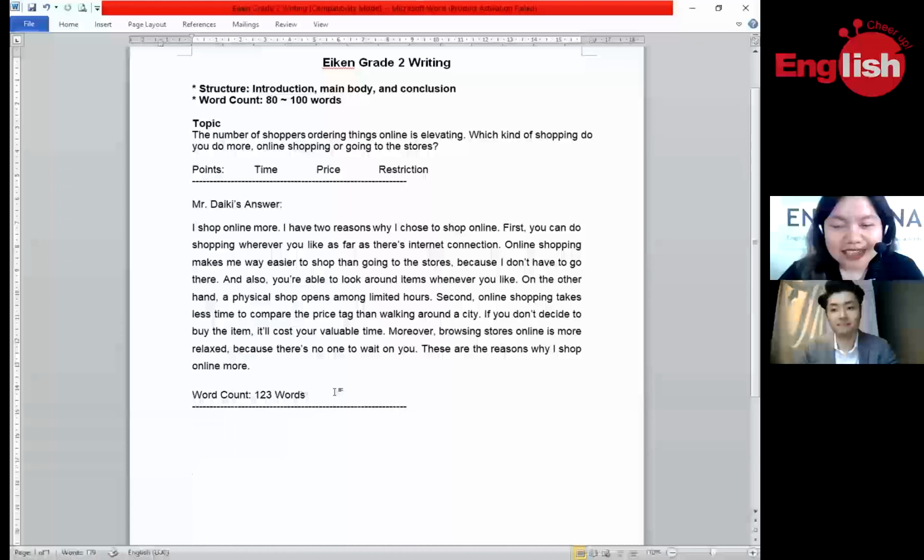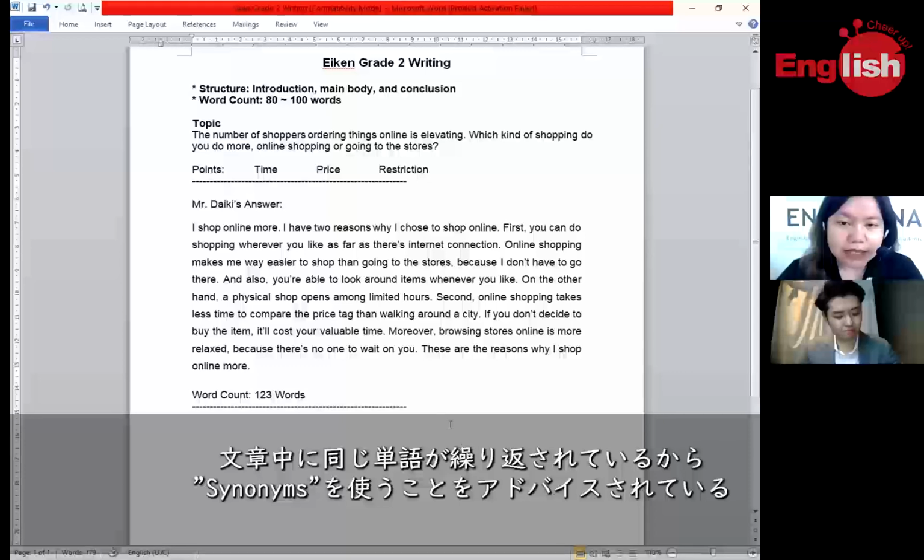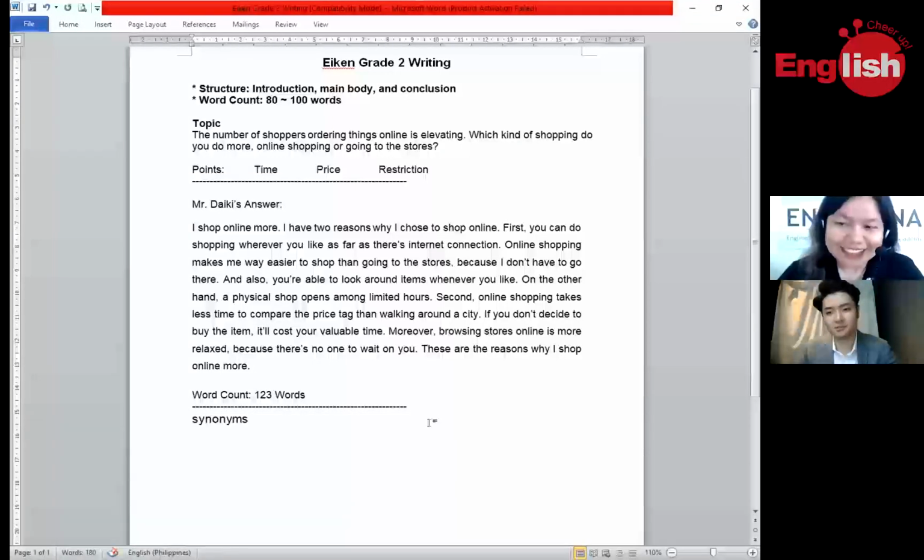Okay, let us begin. Your first sentence, no problem with this one. While I was looking at your essay, I noticed that there are some words that have repeated. So we're going to use synonyms. Do you remember synonyms? It's a word similar to the word. You're correct. These are words that have the same meaning as another word. I think in Japanese you call it dogigo, right? Yes. Okay, I understand.